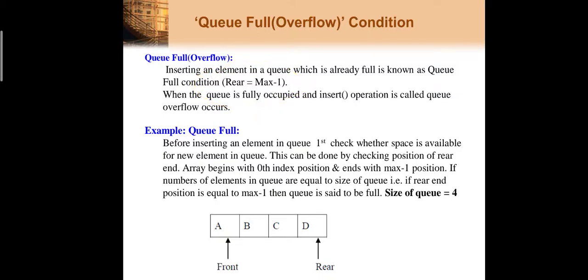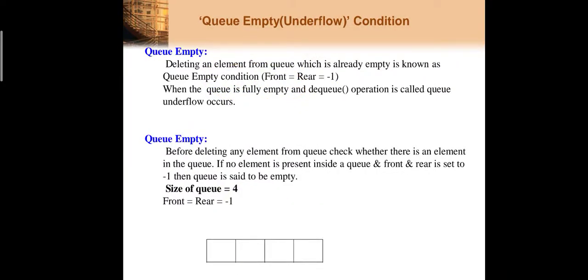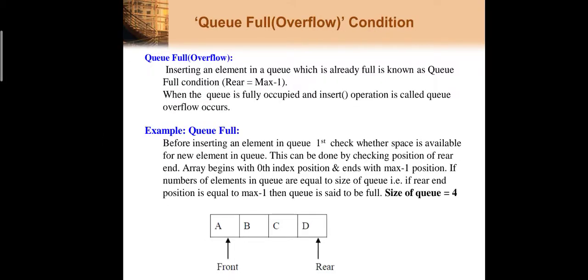Always remember, to check whether the queue is full or not, you have to check whether rear has reached the maximum position. If it reaches the maximum position, that means your queue is full. Okay. Clear? Now as shown here, my queue size is 4 and already 4 elements I have inserted in my queue. If I want to insert a new element E inside my queue, no space is available in the queue because rear reaches the max position. So here the condition is a queue overflow.